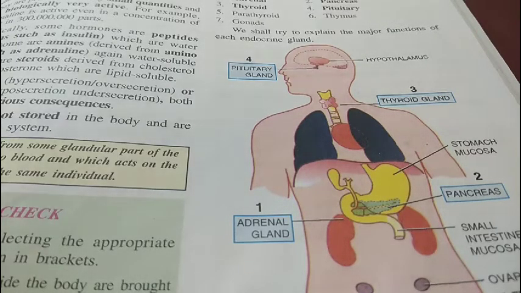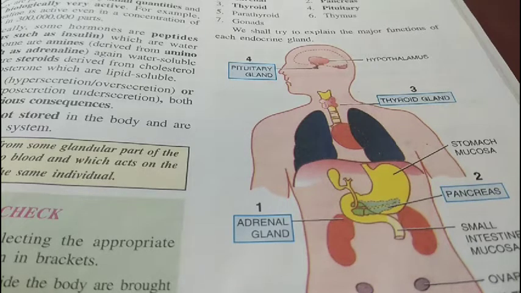Hormones are secretions from specific cells or glands in the body and are carried to all parts by the blood. But their effect is produced in one or more specific parts called target organs or cells.